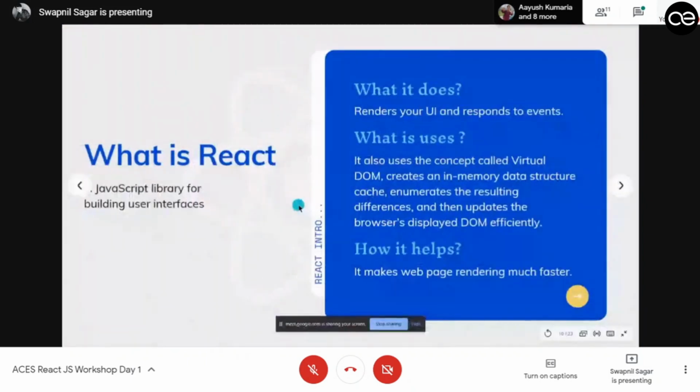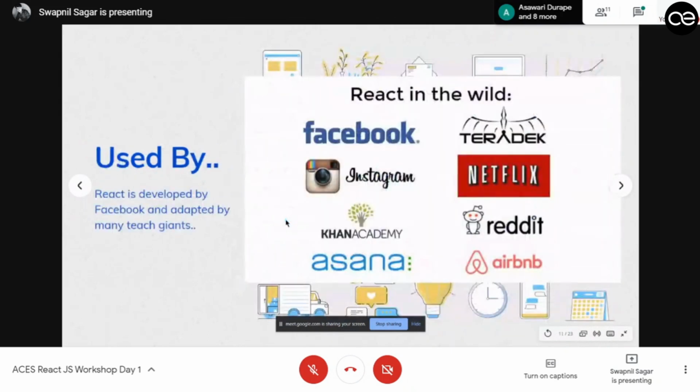So yeah, coming back, that is what it uses. It uses a virtual DOM, and that is what makes it much faster in rendering. So going to the next slide. Why do you use React?